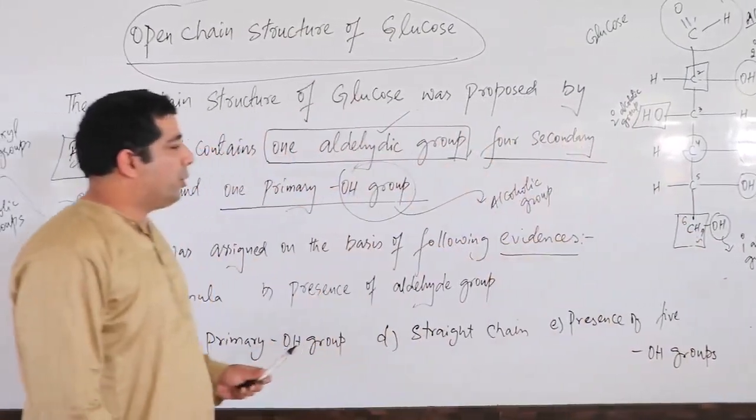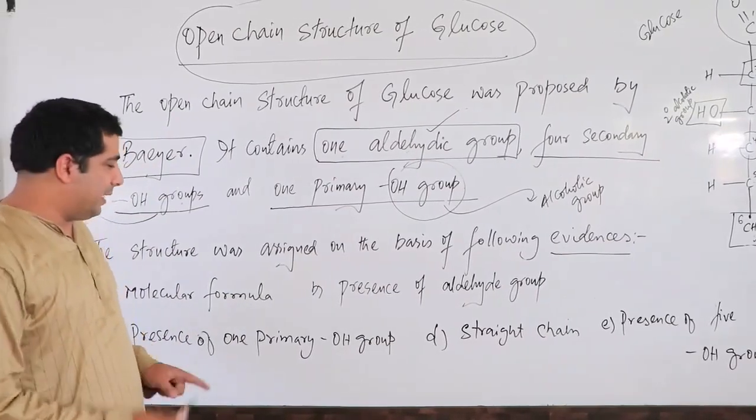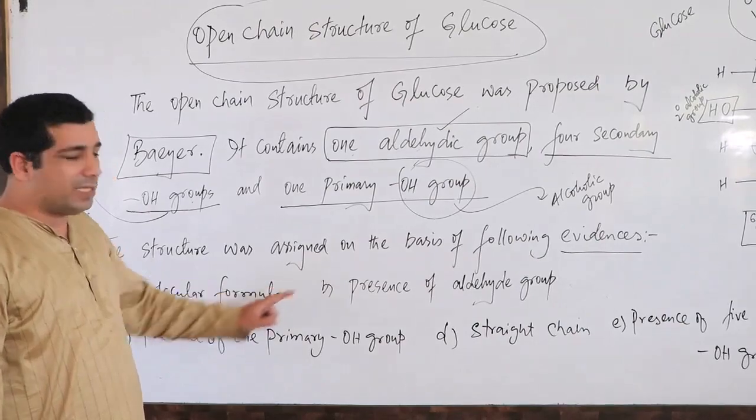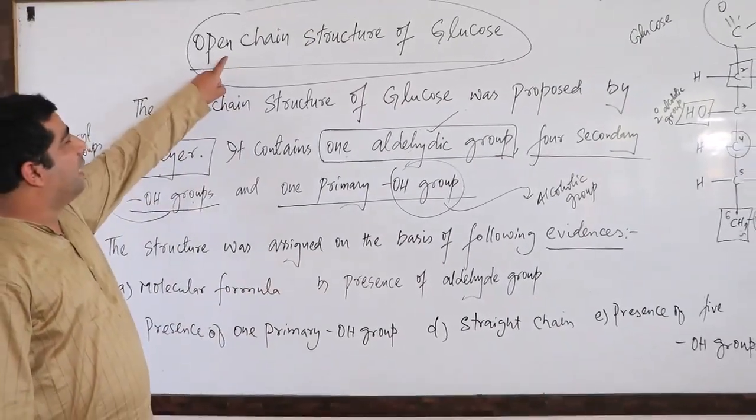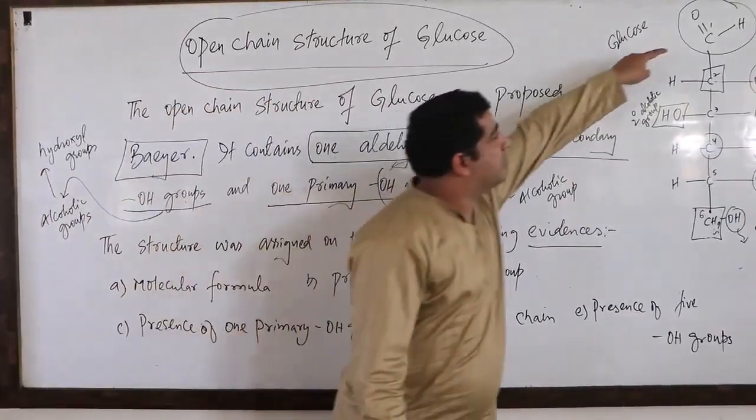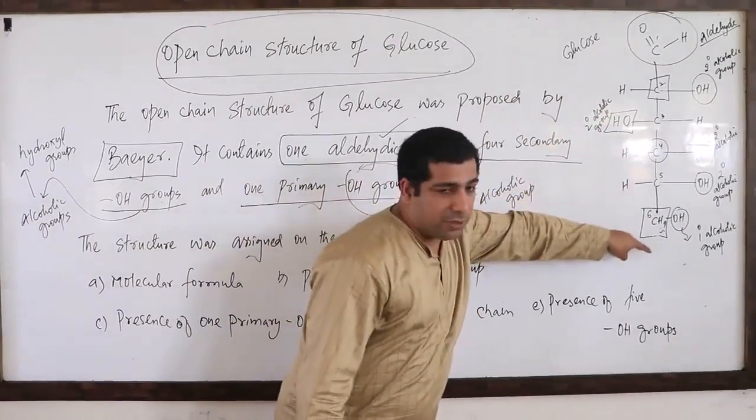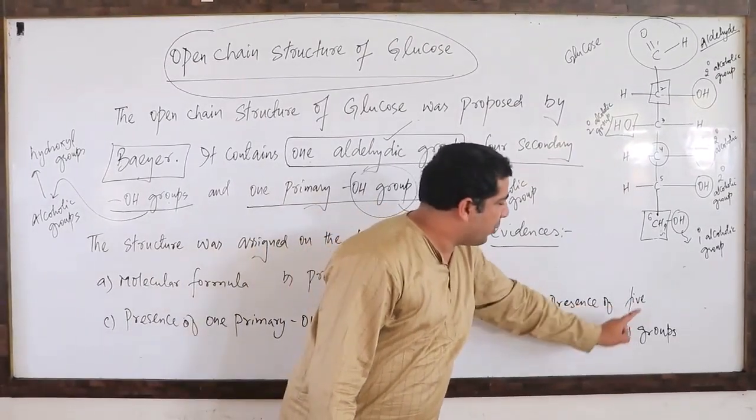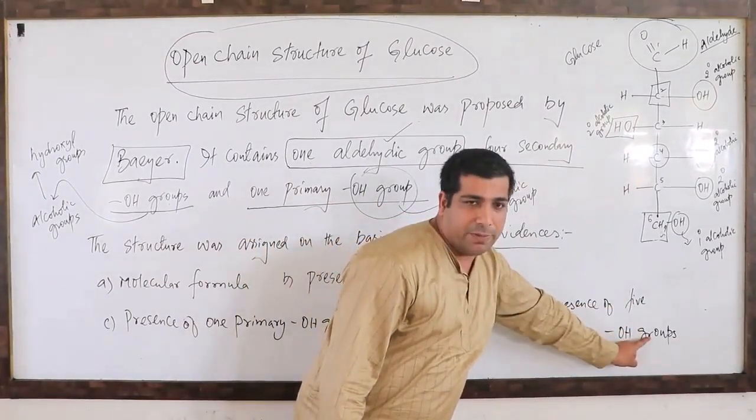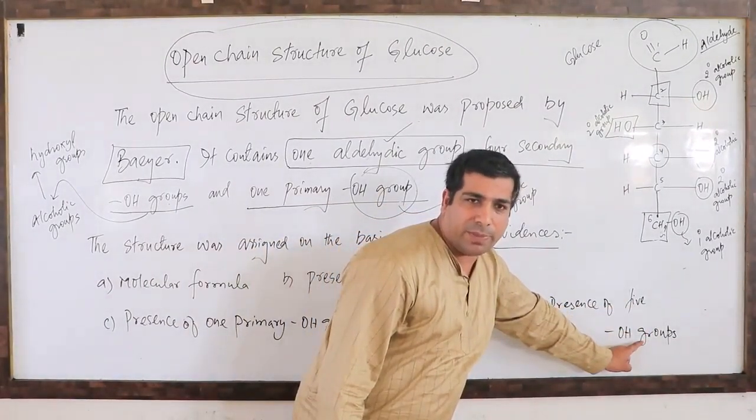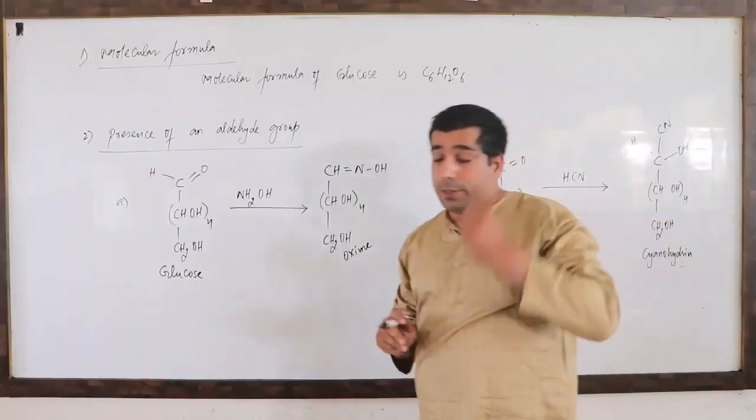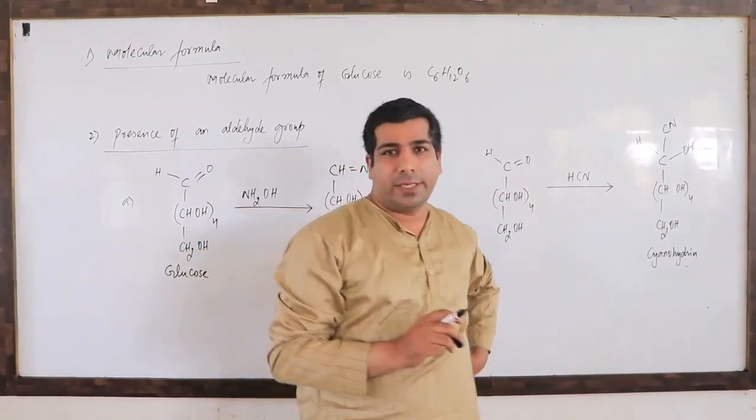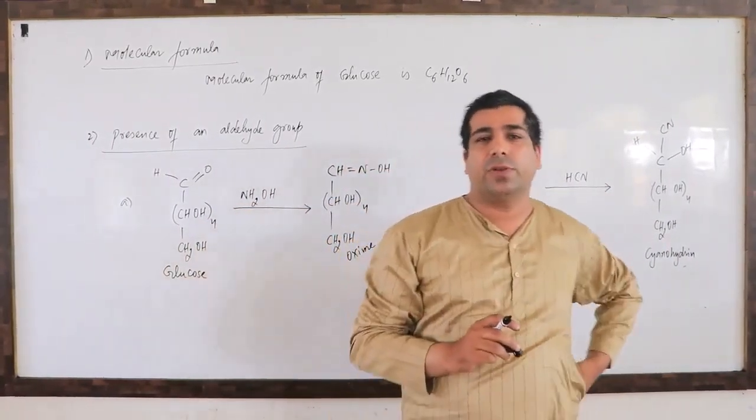So I hope you have understood up to here. We will discuss all these things one by one, because these things will tell me that glucose has this particular structure. We will discuss the particular structure of glucose. So here it is the presence of 5 OH groups. It will be 4 secondary OH groups and 1 primary OH group. So dear friends, I told you that Bayer has provided us with the open chain structure of the glucose molecule.